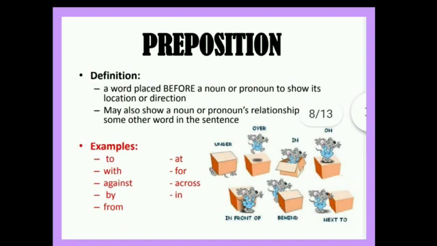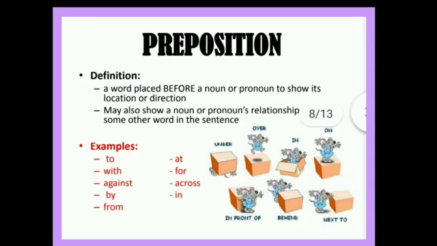Now what is a preposition? A preposition is a word which is placed before a noun or a pronoun to show location or direction. It simply means this type of word expresses place or position, direction or time. Example, the pen is in the box. Here the word in is a preposition because it shows us the location or place of the pen. Next example, I was born on Sunday. Here the word on is a preposition because it denotes the time when I was born. Next example is Jack went up the hill. Here the word up shows us the direction of the movement.